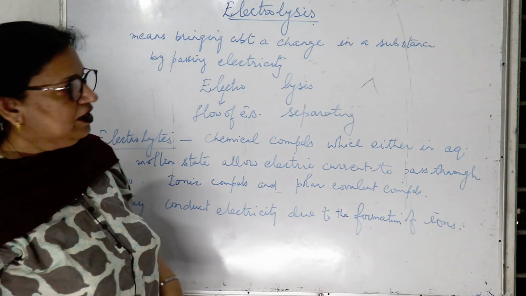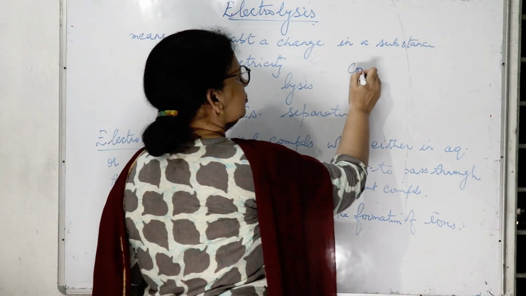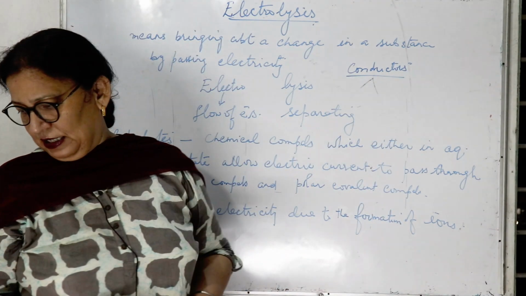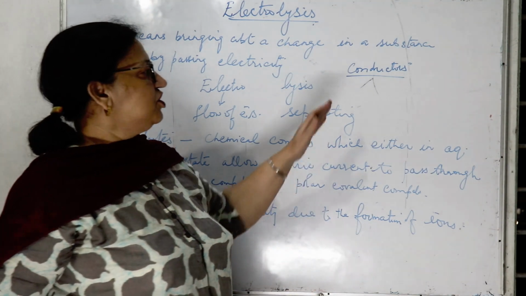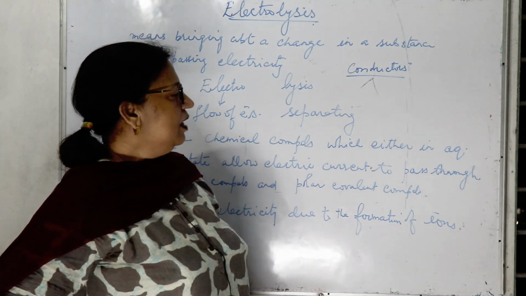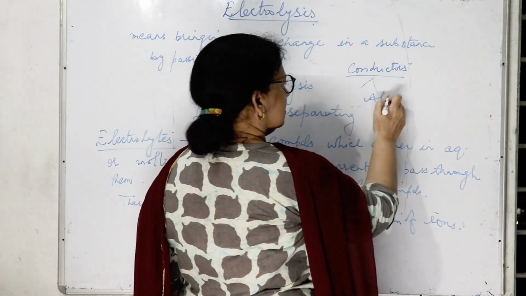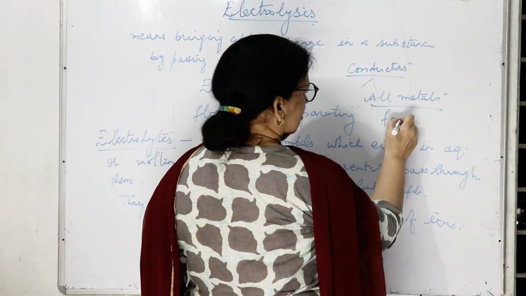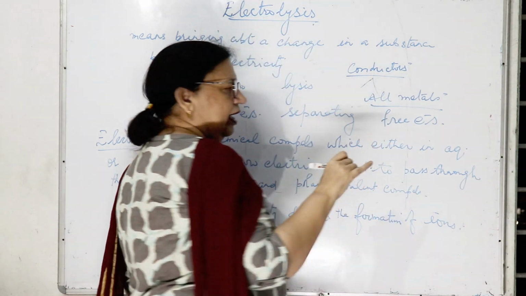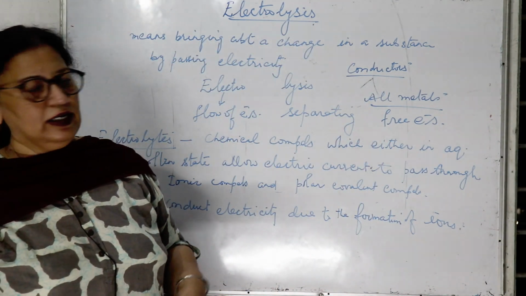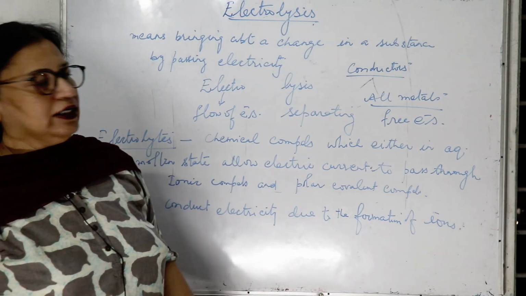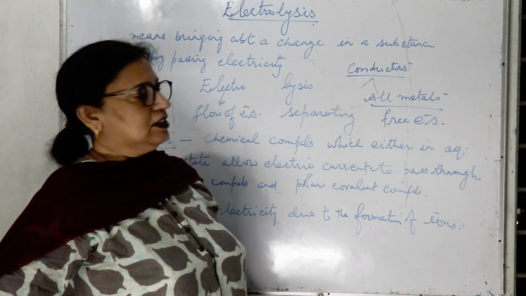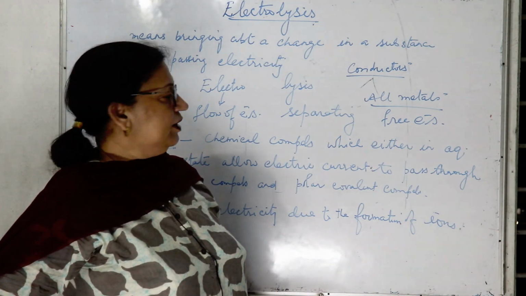Now you must have done conductors in your junior classes. What are conductors? They are the substances which allow electricity to pass through them. All metals are called conductors. Why are metals called conductors? Because they have free electrons, and these free electrons move and electricity is conducted. Non-conductors do not allow electricity to pass through them. All non-metals are non-conductors except graphite.